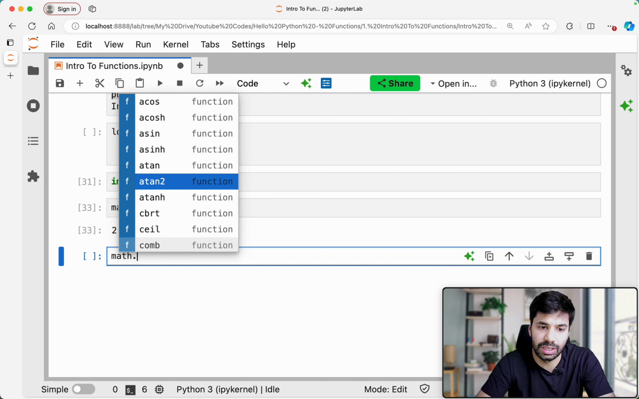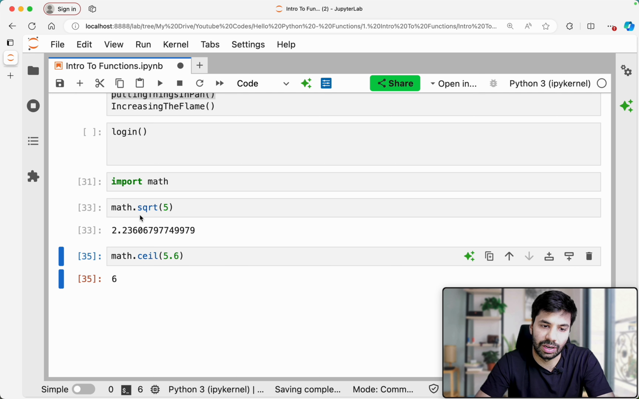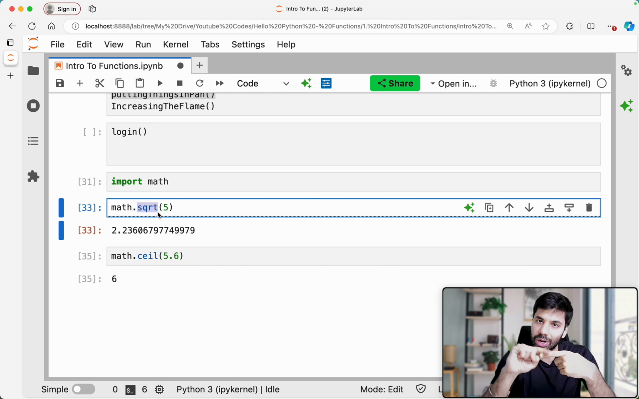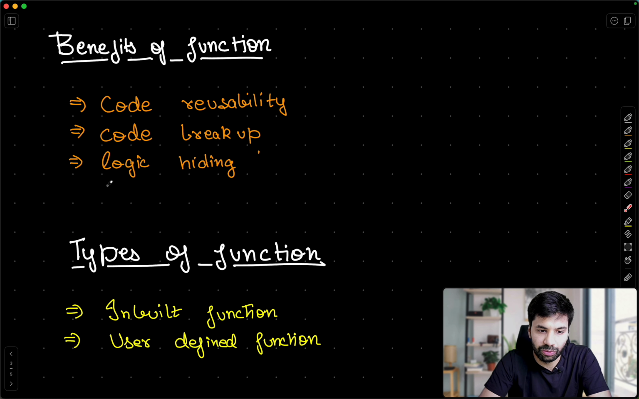There is ceiling as well, and I know that I don't have to look at that. I just have to look at the square root function. So the breakup is there, the code is hidden, and I'm able to reuse the code again and again. I don't have to write this square root function each and every time. That is a fabulous case, because if I write less code, there will be fewer errors. So this understanding is very, very important. Now let us move forward.